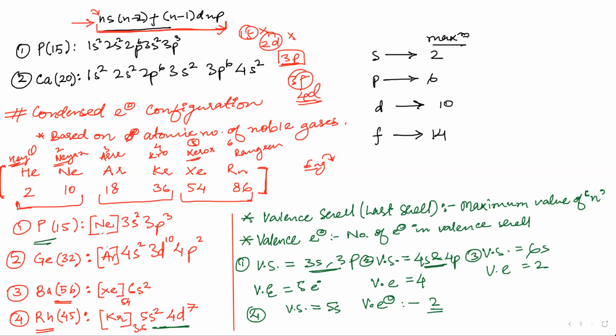Raise your hand when you are done writing. Also, you have to write these things: condensed electronic configuration based on atomic number of noble gases. Hey, Niaz, write it, do the Xerox, colored.